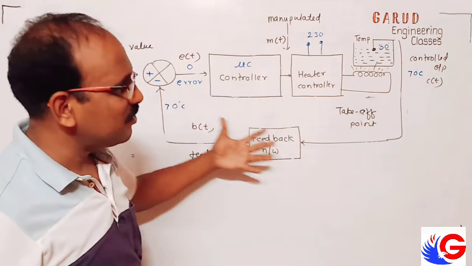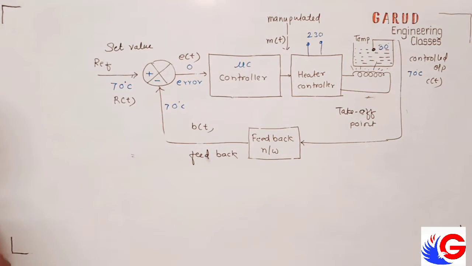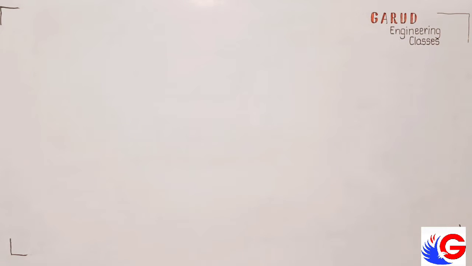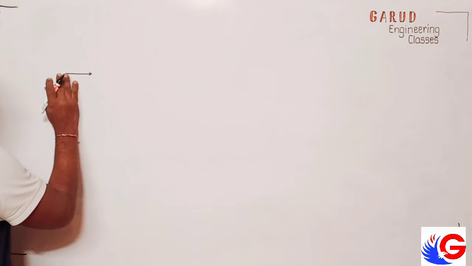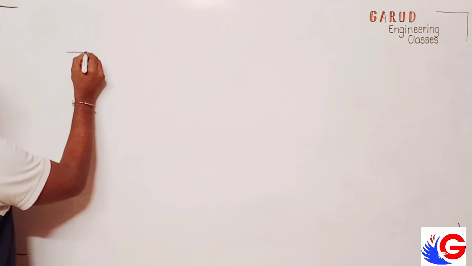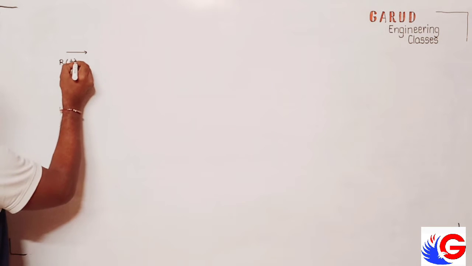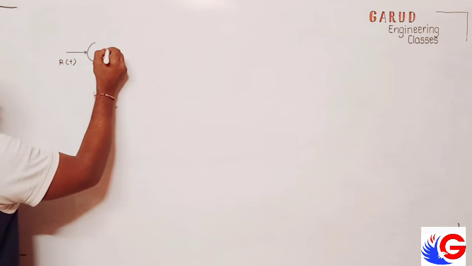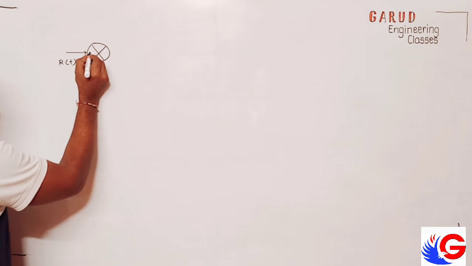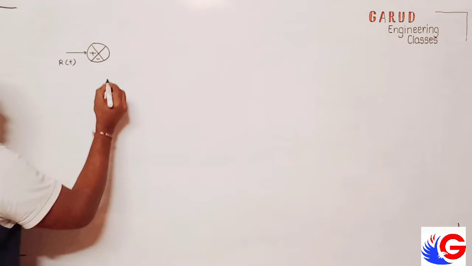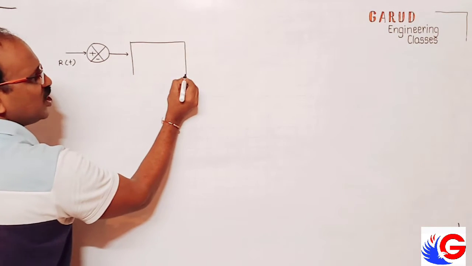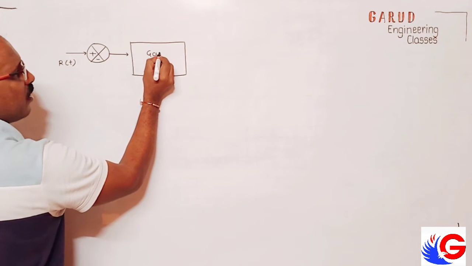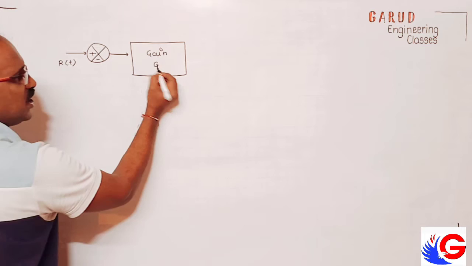So how do we present this using blocks? I will tell you how to present this using blocks. Here, whatever reference I write, I write so that I can have equations also. R of t, summing point. See here it is plus and minus. Whatever the middle block is, that is always presented by gain G. This is called gain. It is also called G.